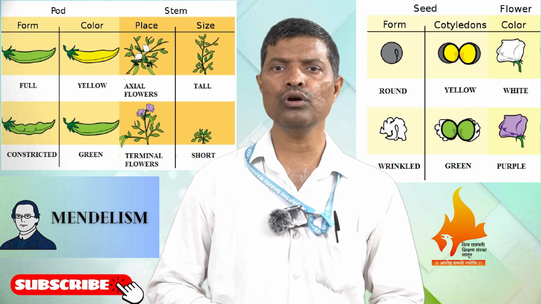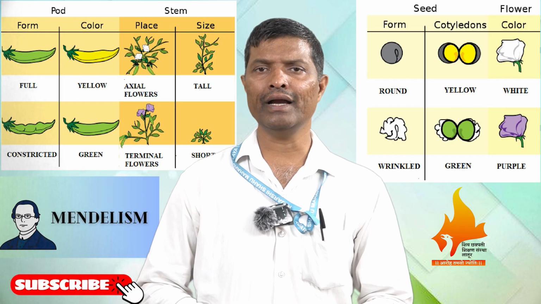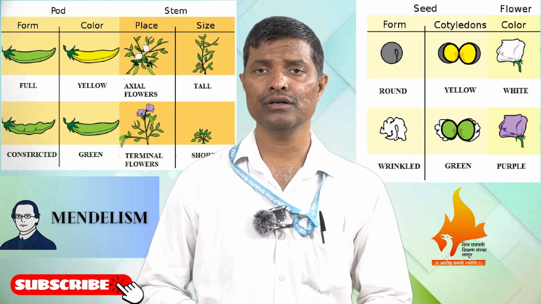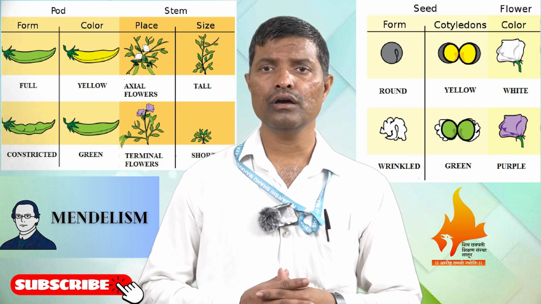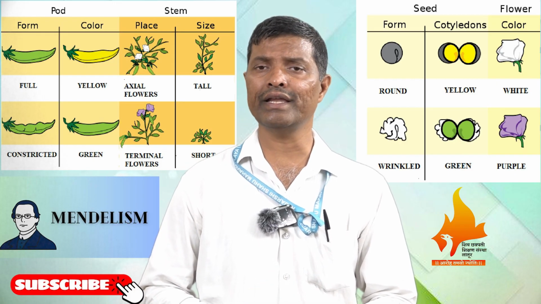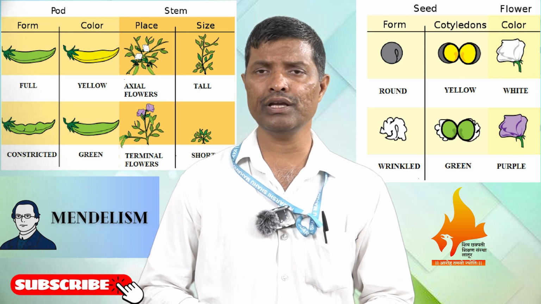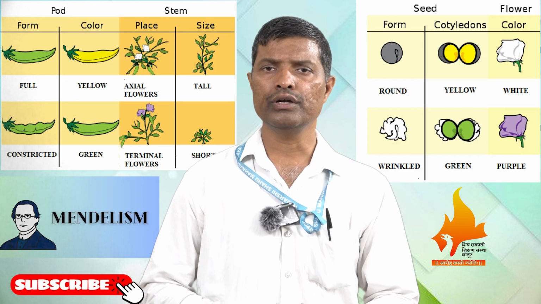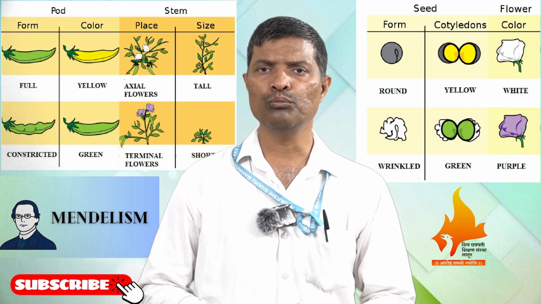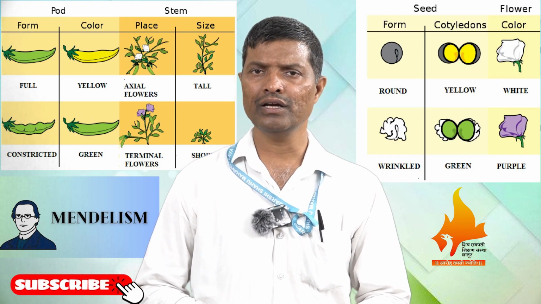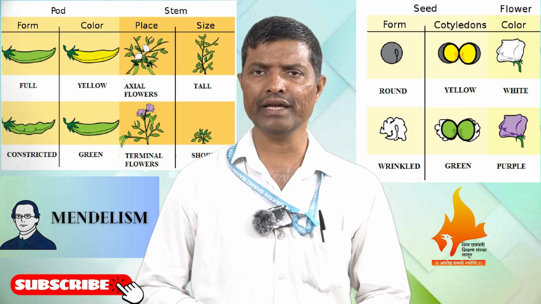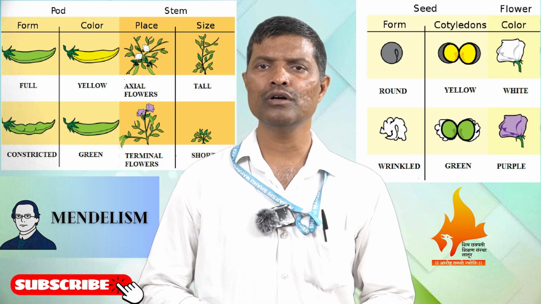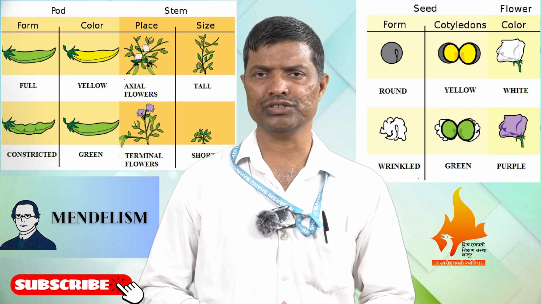So Mendel concluded that the genes that control different characters do not depend on each other for their inheritance, meaning every gene is independent in its inheritance. During inheritance, both genes get segregated, and after segregation some create new combinations and some create parental combinations.